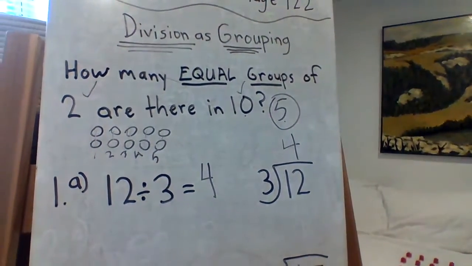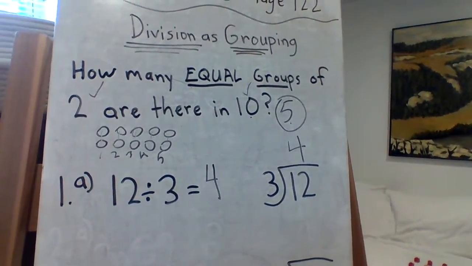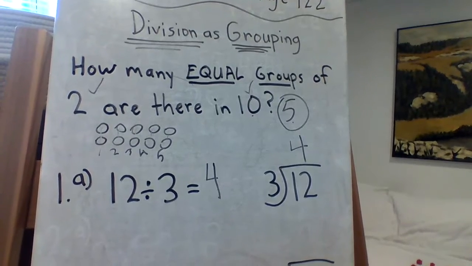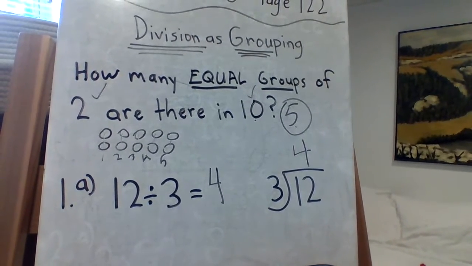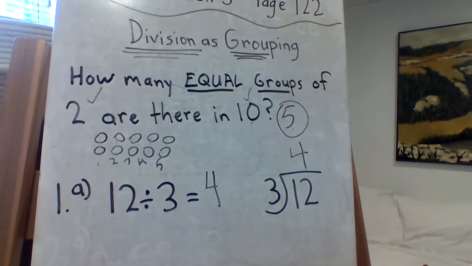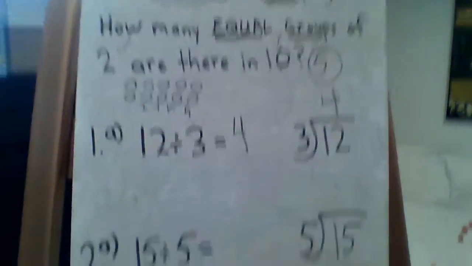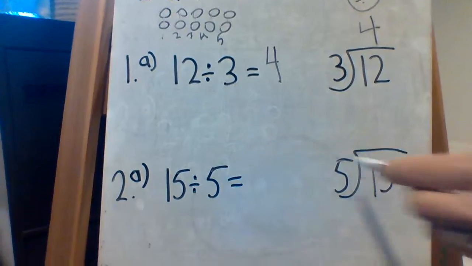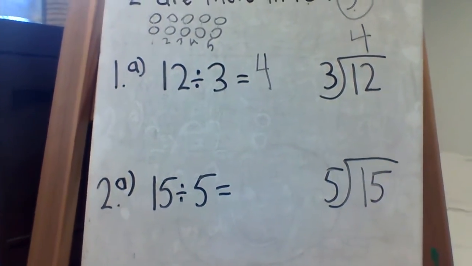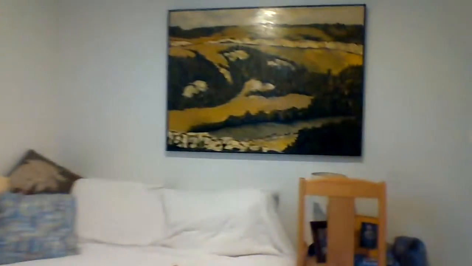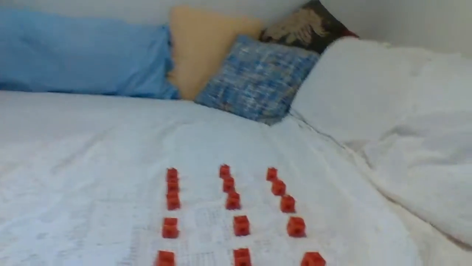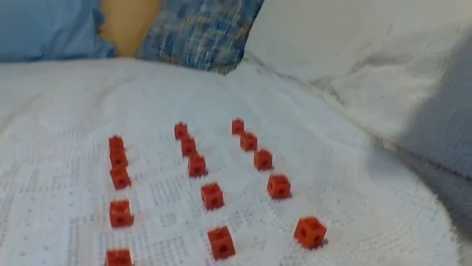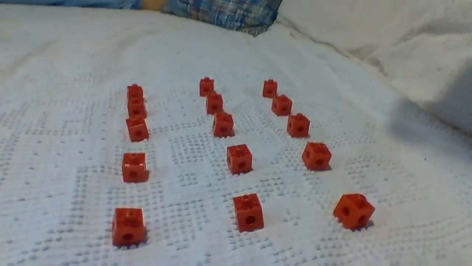Divide 8 counters into groups of 1 and divide 10 counters into groups of 5. And then you're going to use counters on 2 to make equal groups to divide. So this one, of course, says 15 divided by 5. Let's check this one out over here. Okay, so we have 15 counters. I got them all out there, red ones this time.